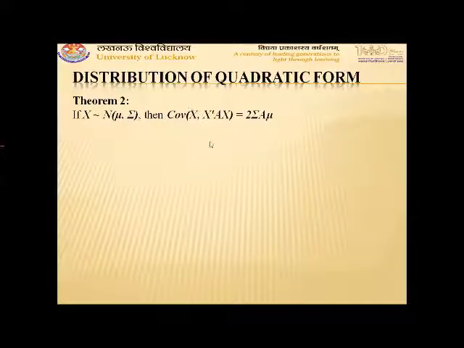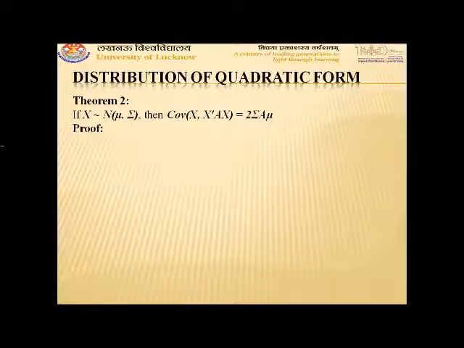For this we use the definition of covariance. Covariance between x and y is given by expectation of x minus expectation of x, into y minus expectation of y.